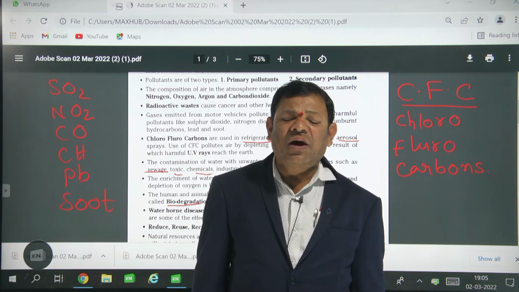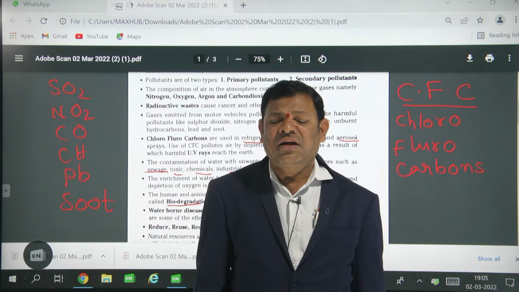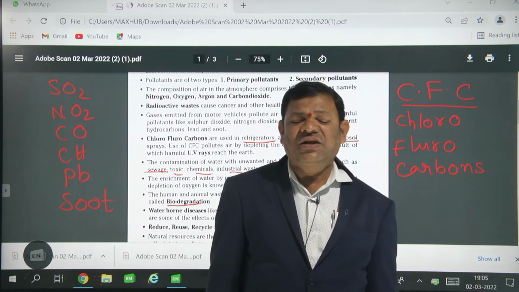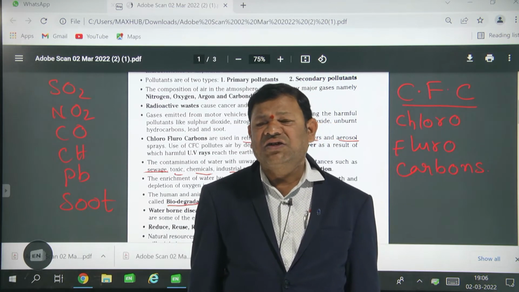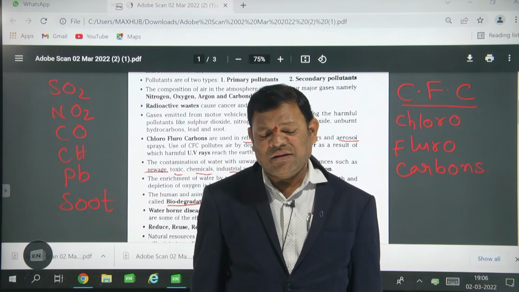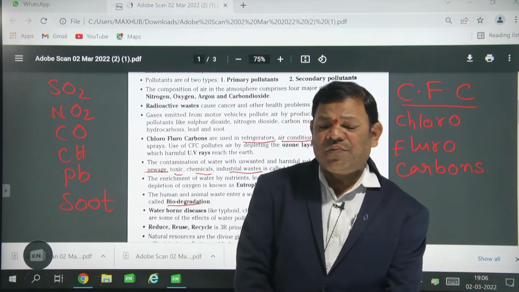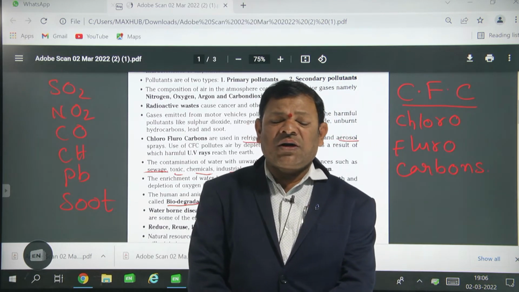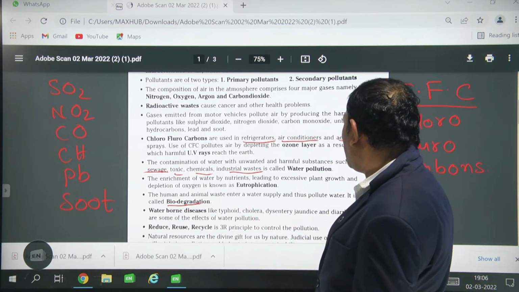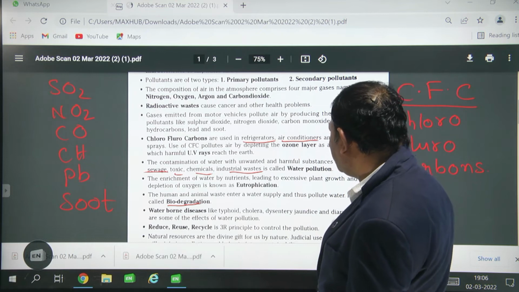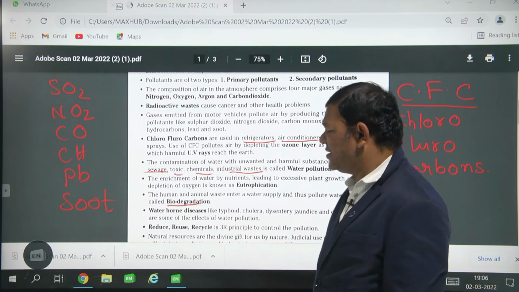Before you breathe, check whether the air is fresh or not. If you are drinking water, check whether the water is fresh or not. And if you are eating food, check whether the food is fresh or not. Is it correct? Yes or no? So, waterborne diseases, examples: typhoid, cholera, dysentery, jaundice, diarrhea. These are the waterborne diseases.